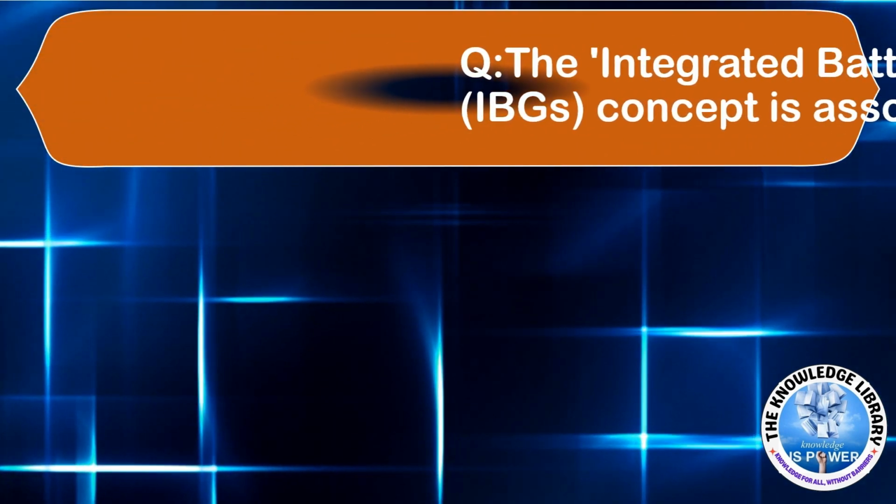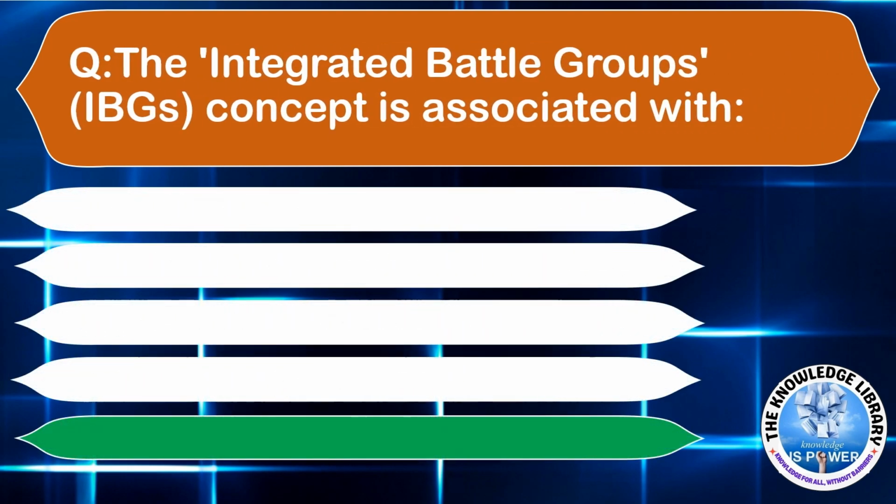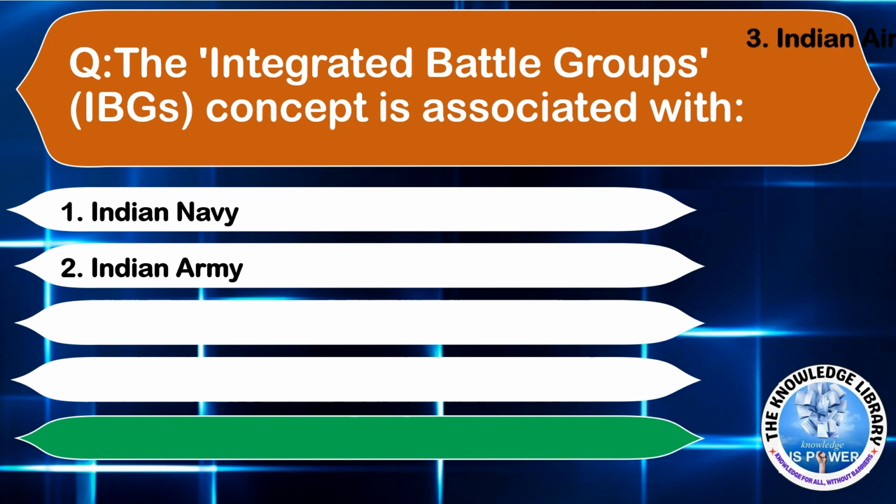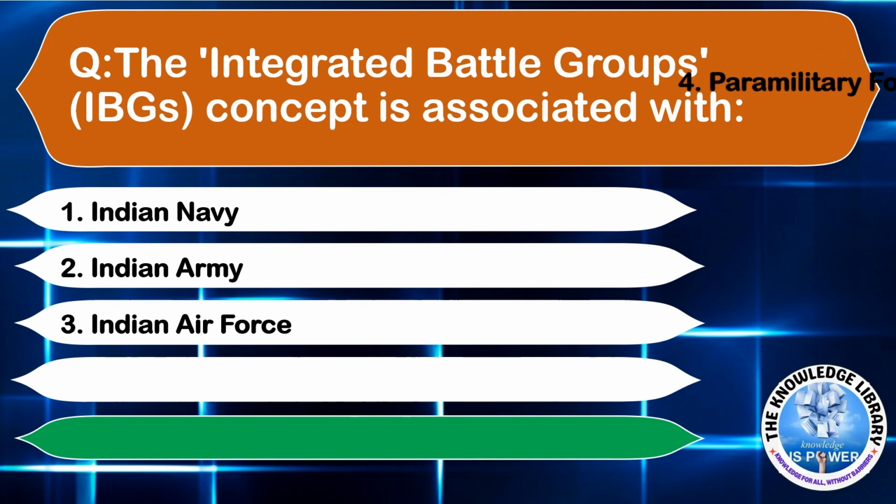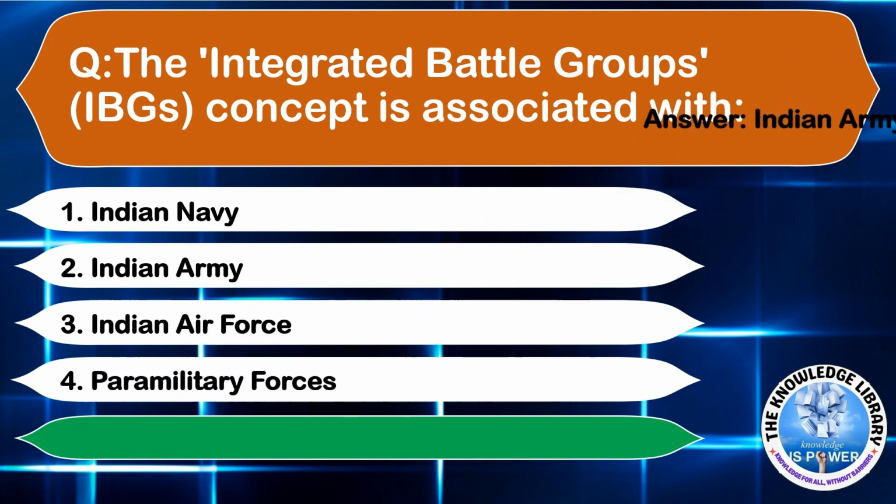The integrated battle groups concept is associated with option A, Indian Navy. Option B, Indian Army. Option C, Indian Air Force. Option D, paramilitary forces. Answer is option B, Indian Army.